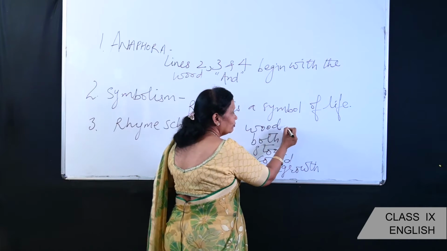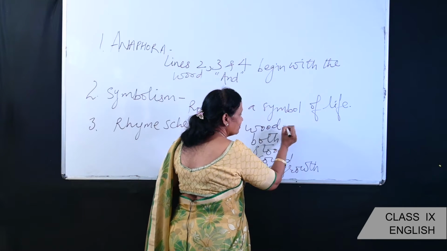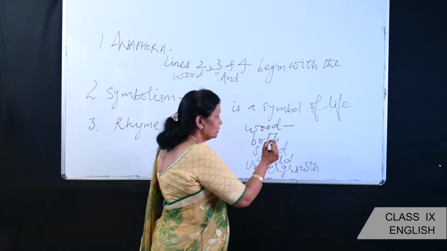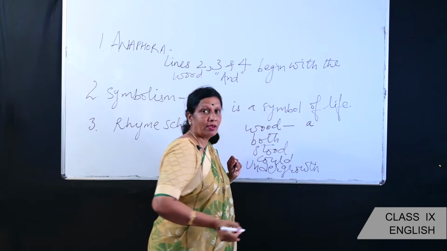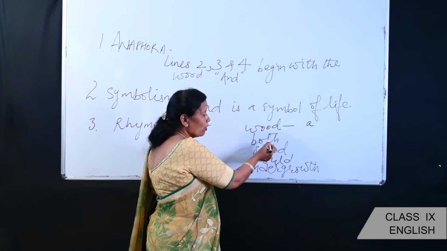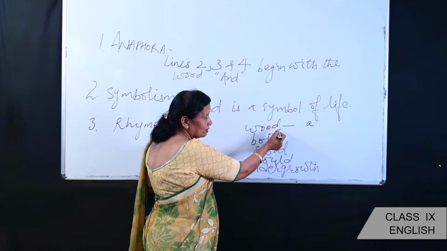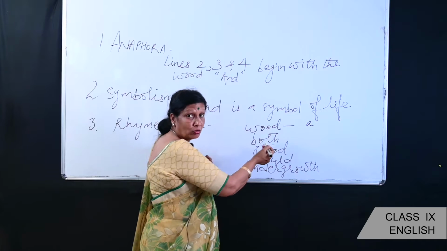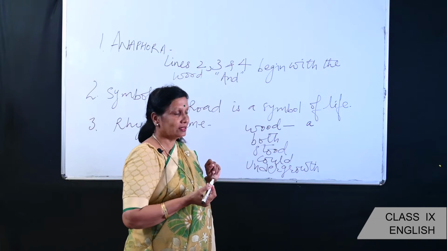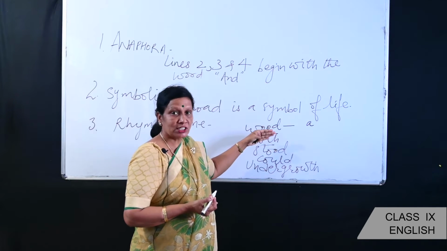Here this word is pronounced as wood, so we will write A. Both. Are wood and both rhyming words? No, they aren't. They have different sounds.